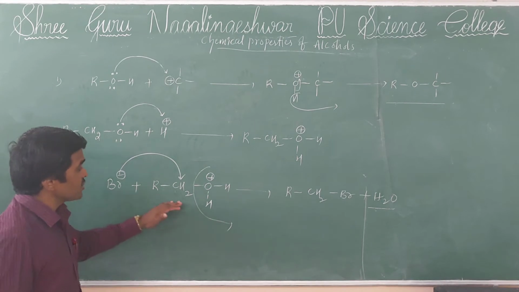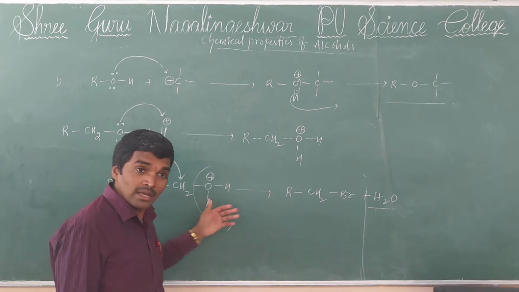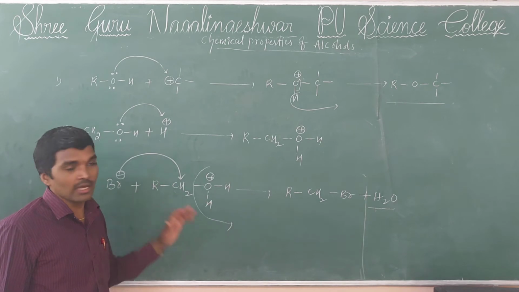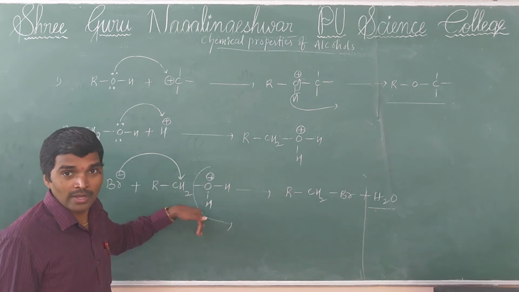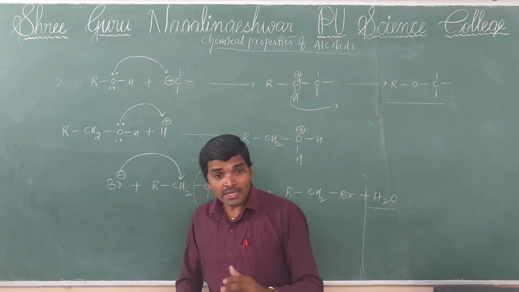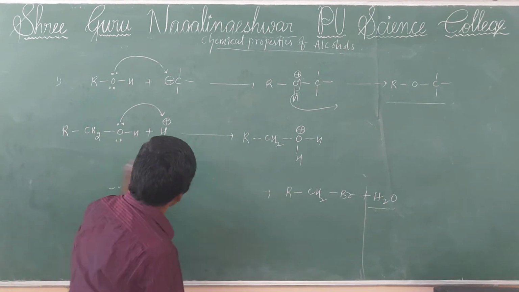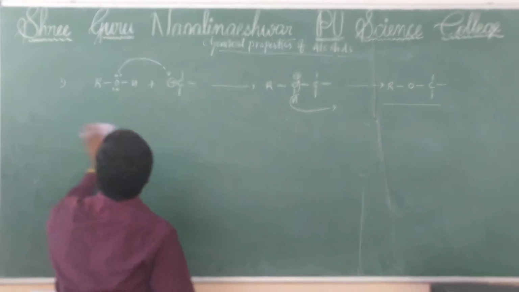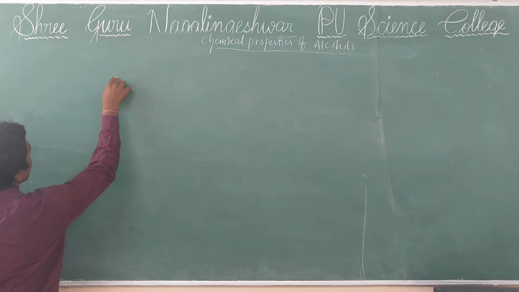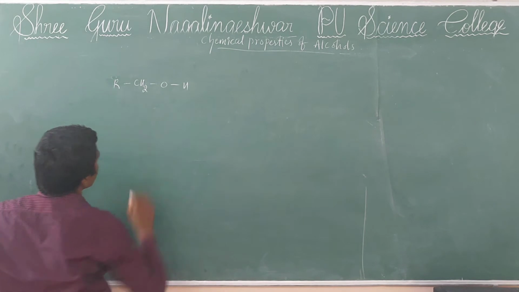Now remember, in the condition of protonated alcohol, alcohols act as electrophiles, and here the nucleophile attacks. So by these two reactions, alcohols involve the cleavage of RCH2OH bonds.